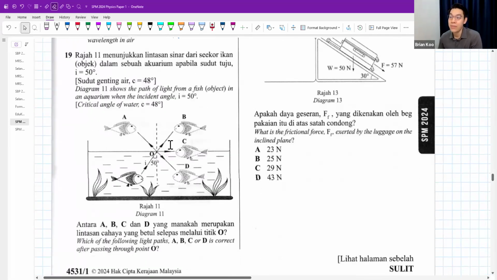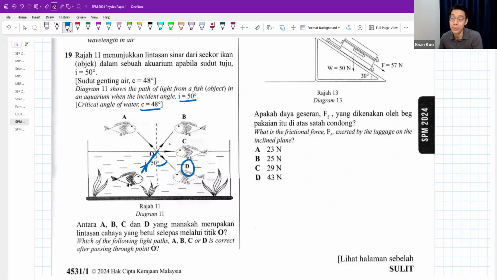Number 19. Diagram 11 shows the path of light from a fish in an aquarium when the incident angle is 50. The critical angle of water is 48. Which of the following light paths is correct after it passes through point O? So light goes in. Total internal reflection will occur, and so the answer is going to be D.